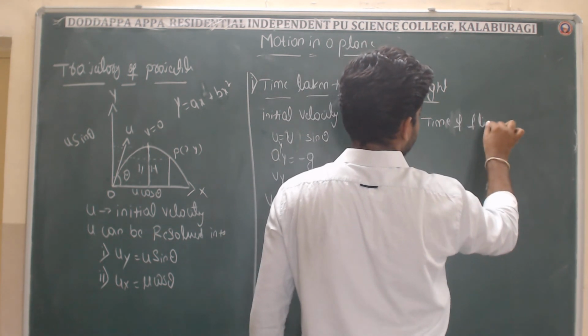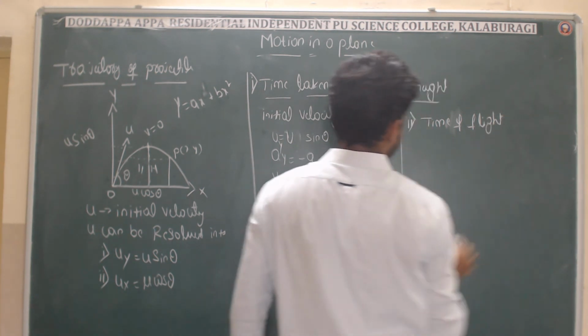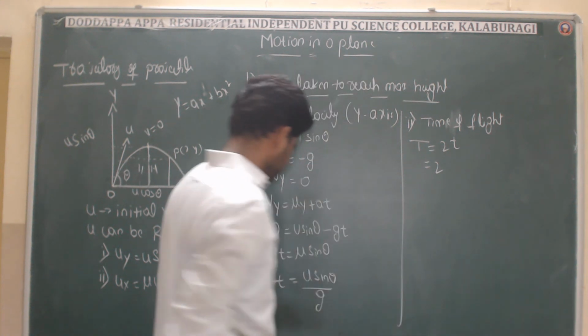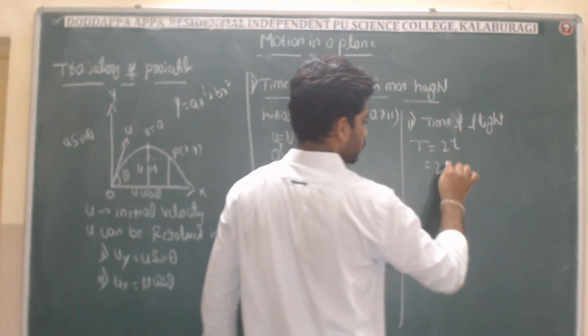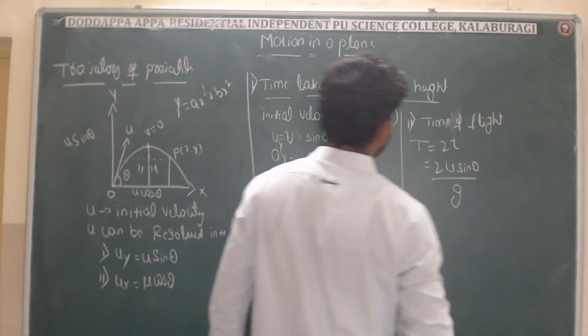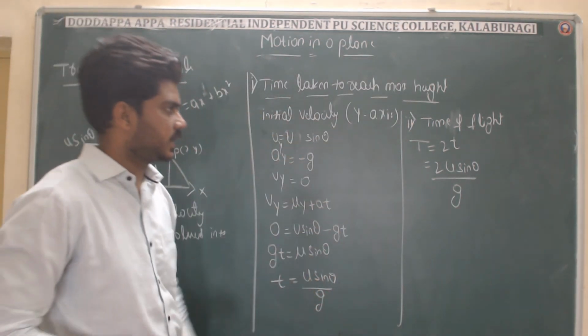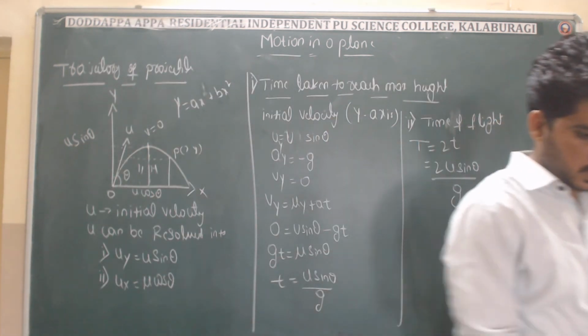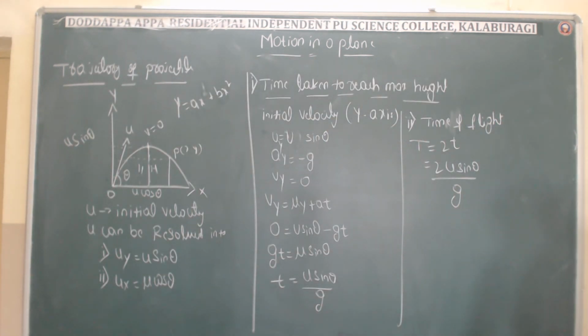It is represented by T. It is always equal to 2t. So T is 2u sin theta divided by g. So the first point, this is the second point. So we have another 2 points. First you take these 2 points. After that we will go to the third and fourth.